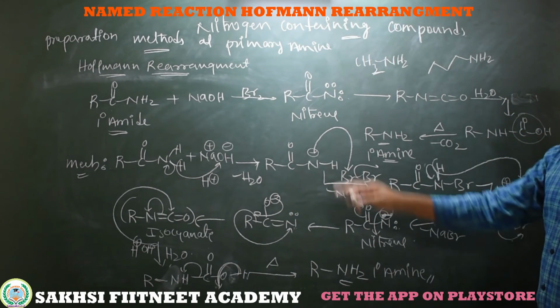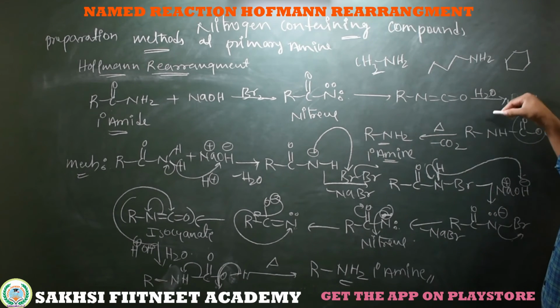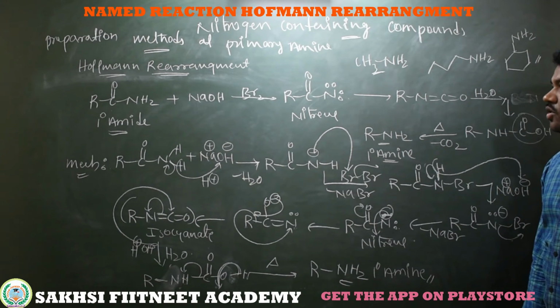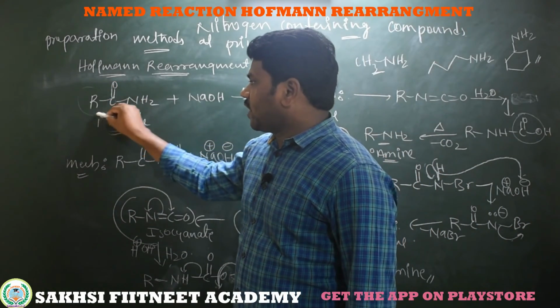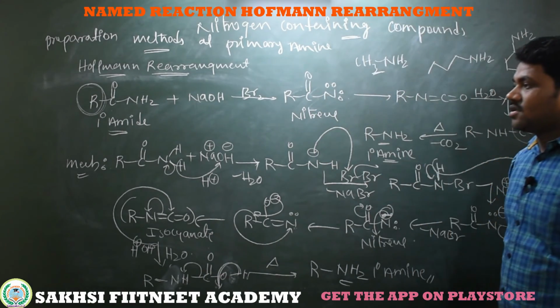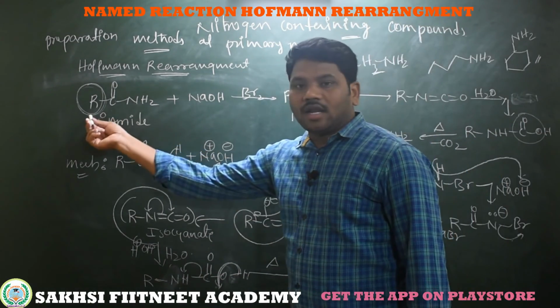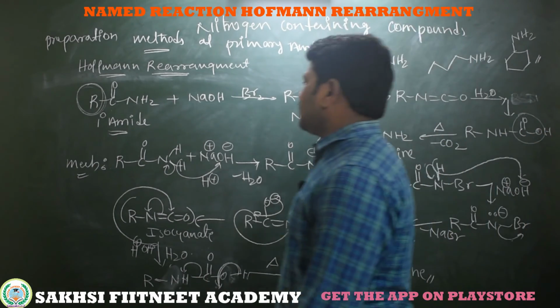If you substitute that alkyl group with cyclohexane, then you will get cyclohexanamine. So to get different amines, you just substitute different alkyl groups here, and you will get different amines corresponding to this alkyl group. So this is the Hofmann rearrangement.